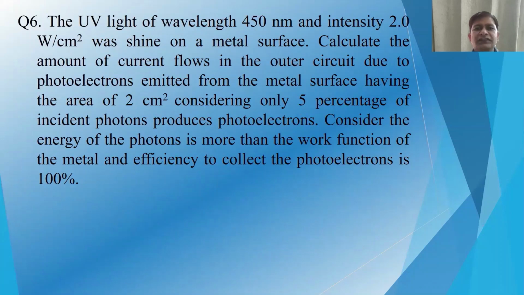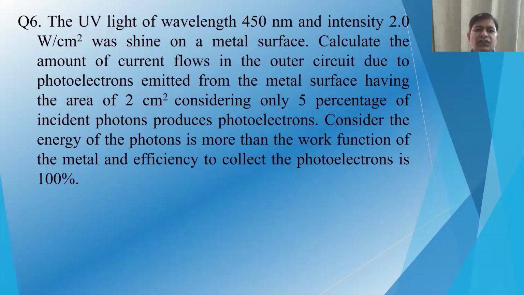Now the next question says: UV light of wavelength 450 nanometer and intensity 2 watt per centimeter square was shined on a metal surface. Calculate the amount of current flowing in the outer circuit due to the photoelectrons emitted from the metal surface having an area of 2 centimeter square, considering only 5% of the incident photons produce photoelectrons.